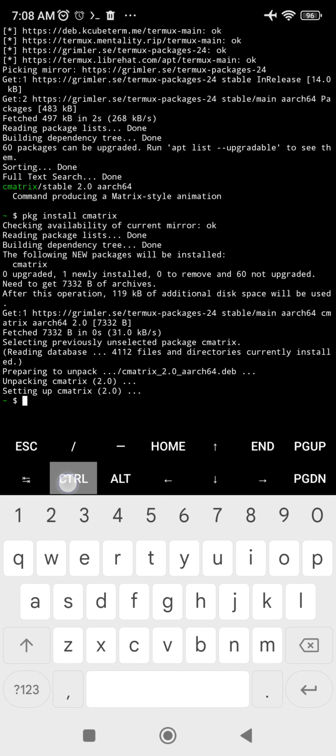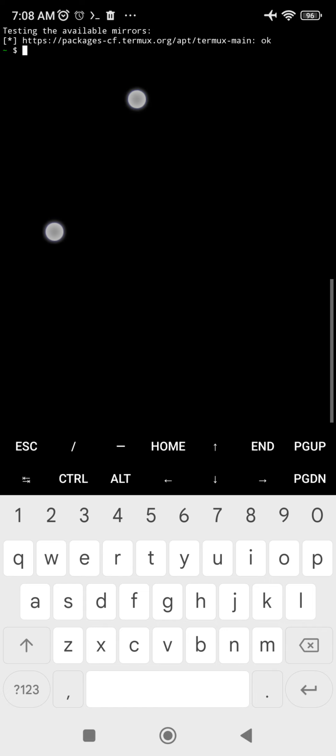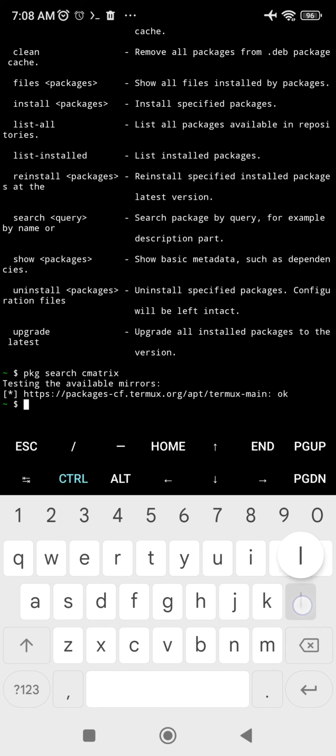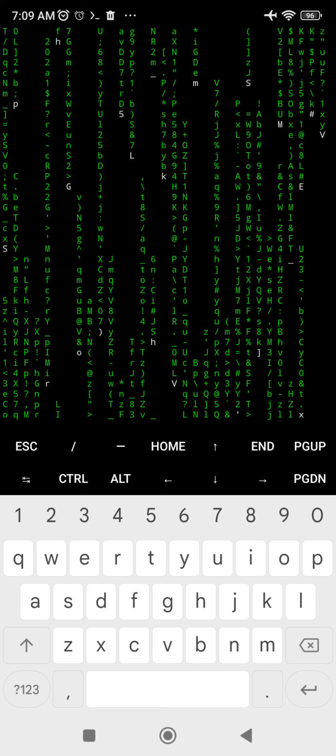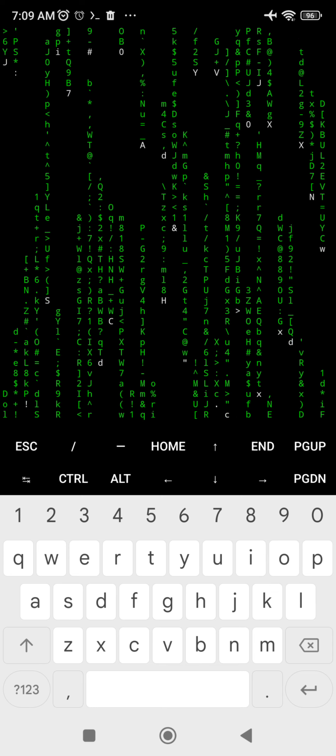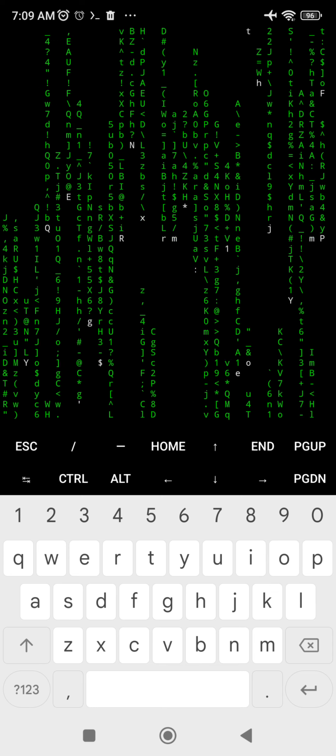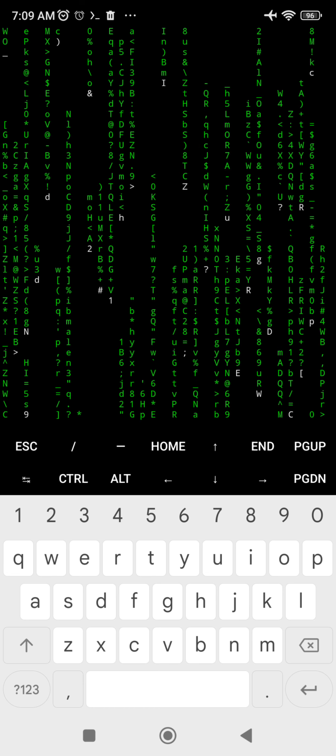So I can clear the screen by control L, and I can run cmatrix, and you know what it is going to show. It's going to give us a matrix kind of a screen cover. So let's press Q and we can install other applications like pkg